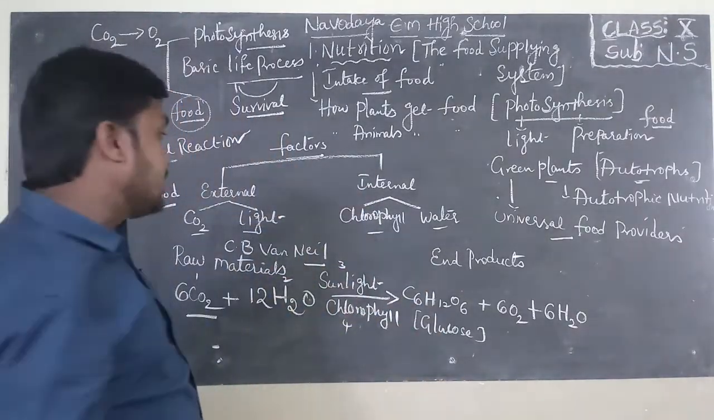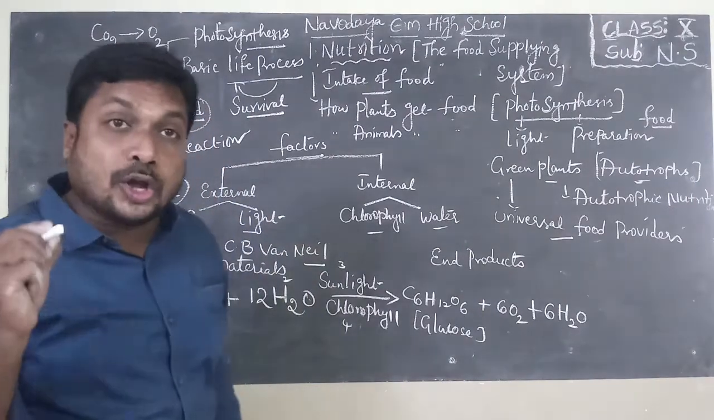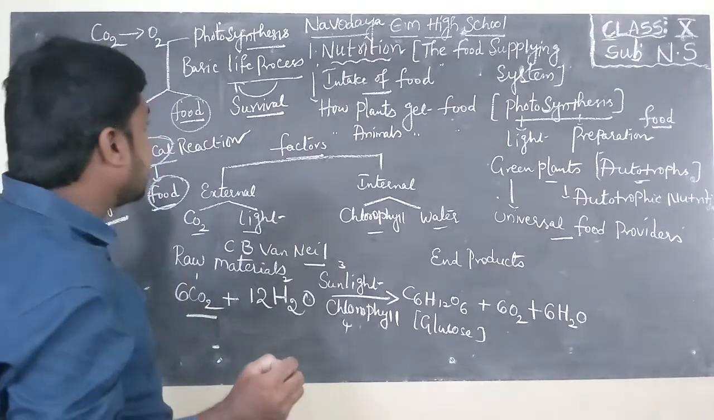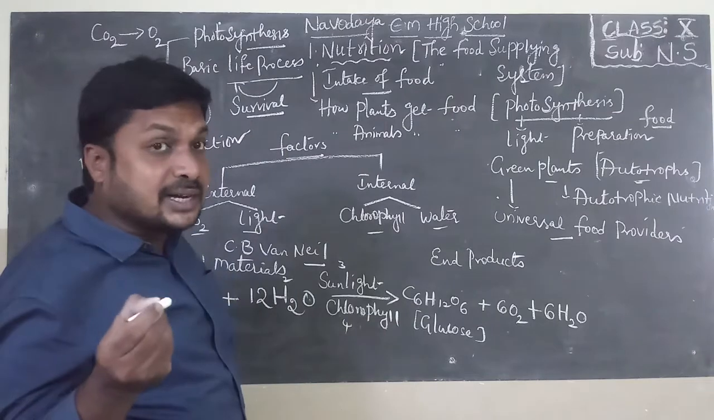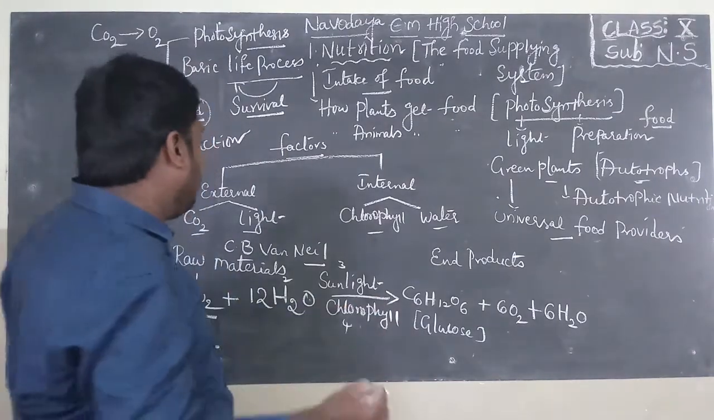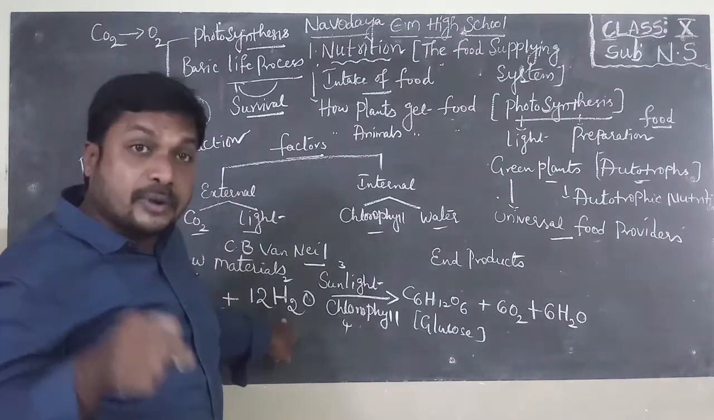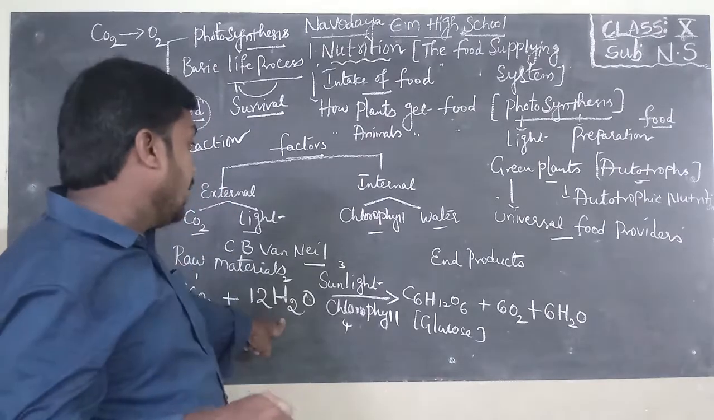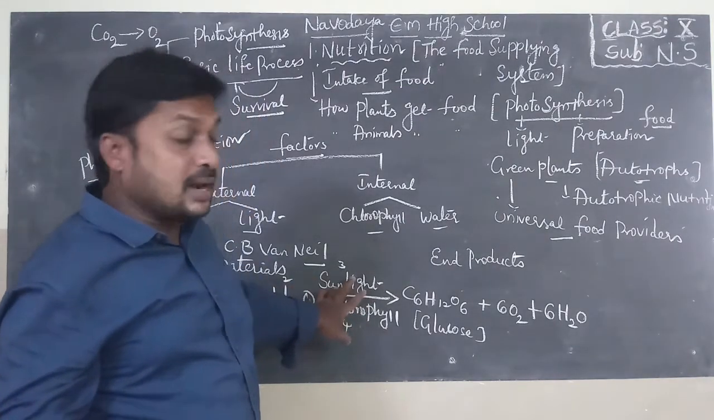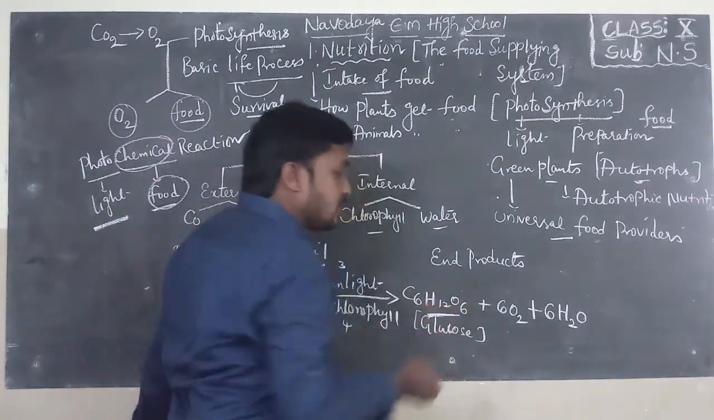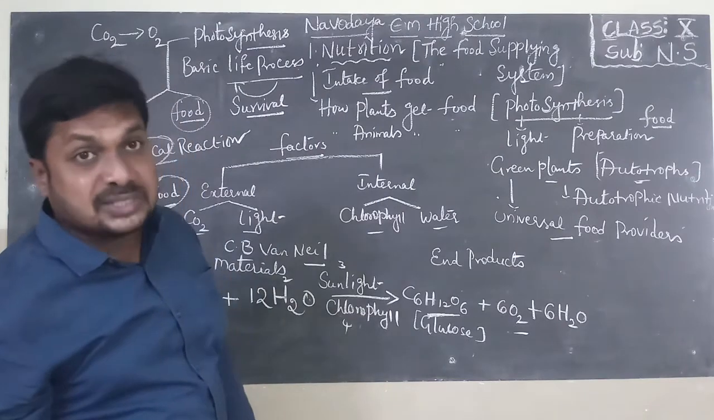So it is the process which prepares chemical, here food material. It is a photochemical reaction which occurs in green plants. They absorb CO2 from air, water from soil, and in the presence of sunlight, carbohydrates are formed, and a gas is released known as oxygen. This is known as photosynthesis.